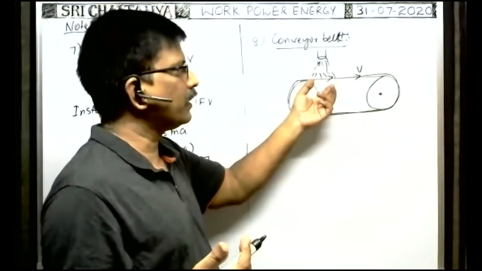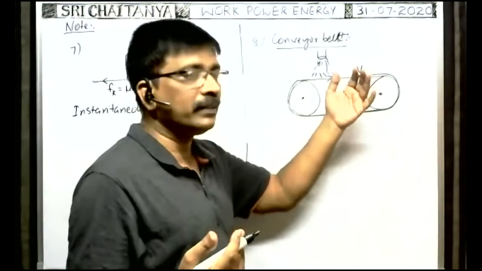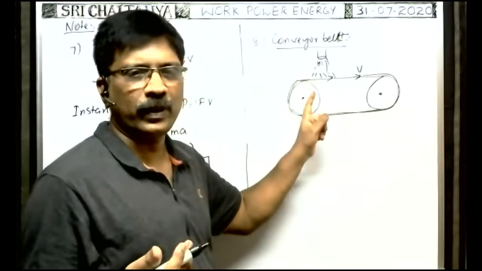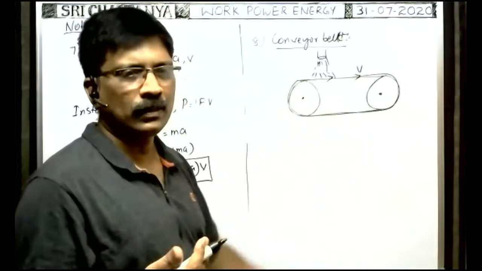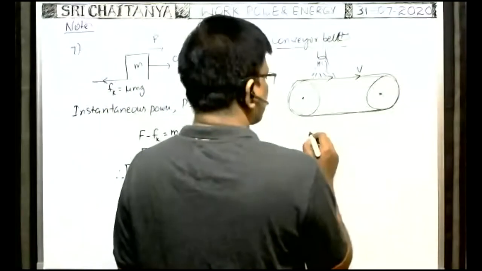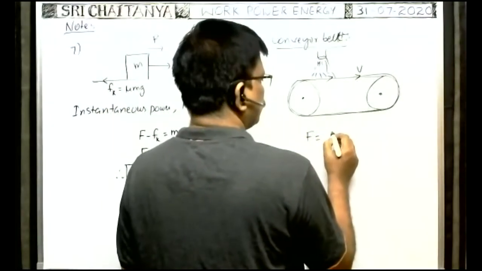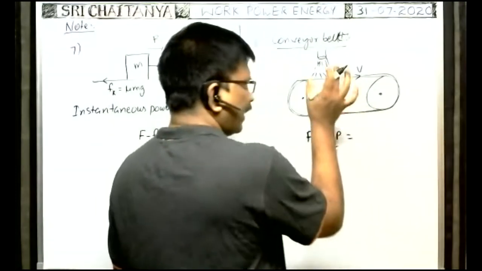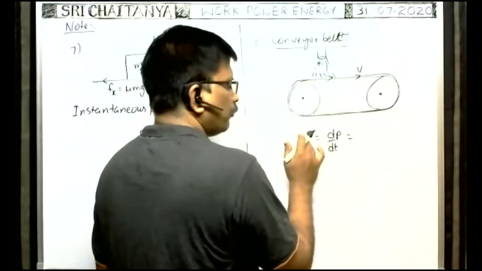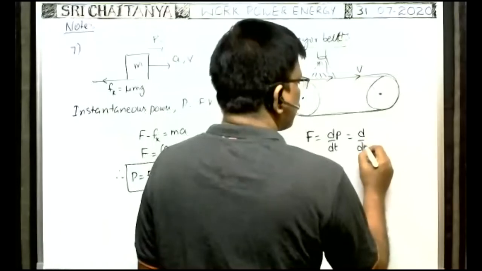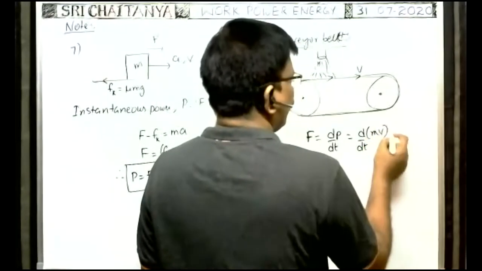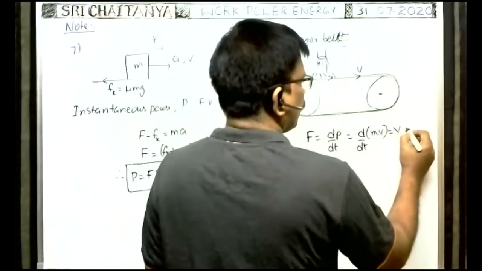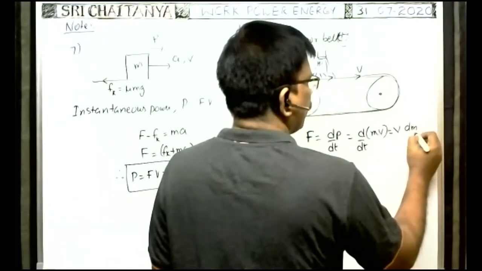Whenever the mass on the conveyor belt increases, the speed of the conveyor belt decreases. So in order to move with constant velocity or constant speed, the engine has to apply some force. Already I said, according to Newton's second law of motion, the rate of change of momentum of any body is the force. So momentum of the body means d by dt of mass into velocity. Here the conveyor belt moves with constant speed, that's why v is constant. You write outside: v d by dt of m, that means v dm by dt.